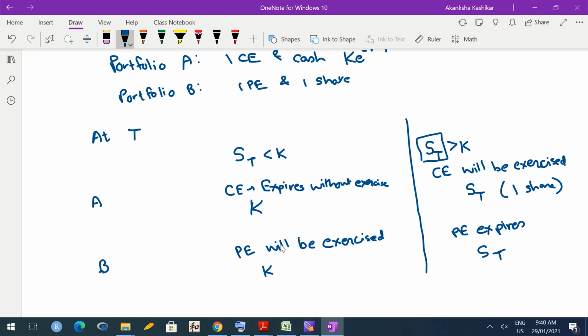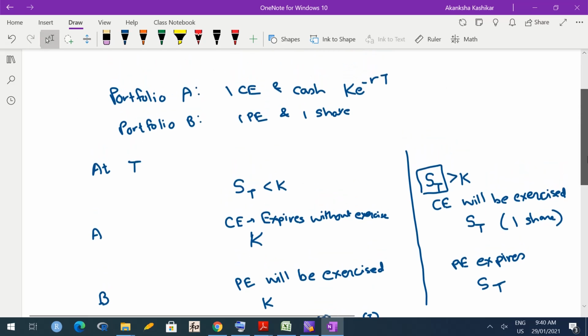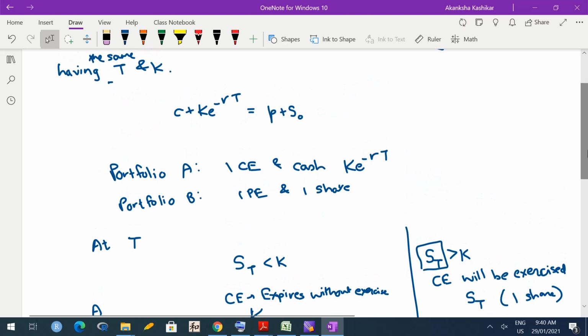Okay. So you can see under both these scenarios, the worth of both the portfolios is the same. So the worth of portfolio A is the same as the worth of portfolio B at time T, and hence under the no arbitrage assumption, the worths at time 0 must be the same, and therefore we get this put call parity: C plus K raised to minus RT equals P plus S naught. Okay.